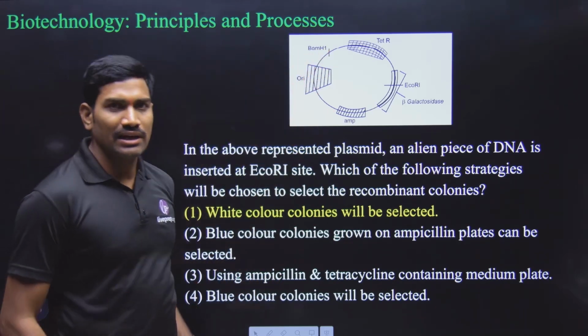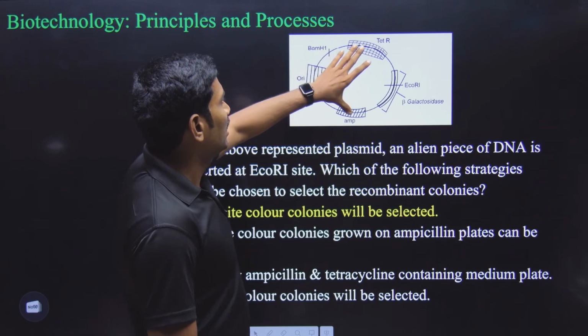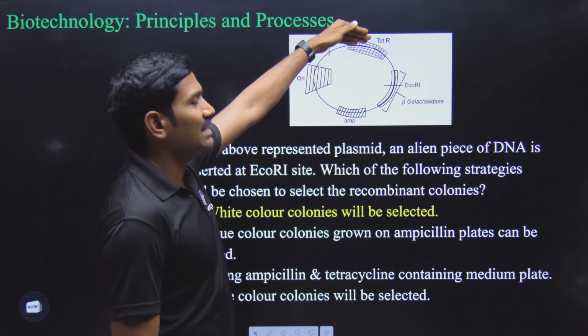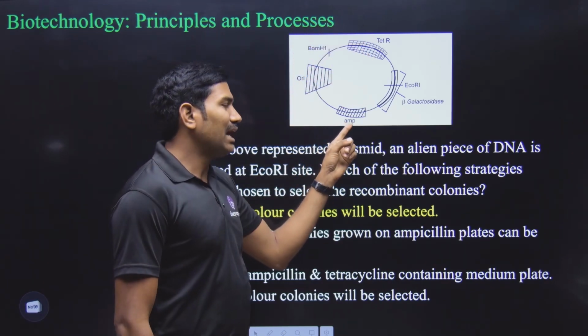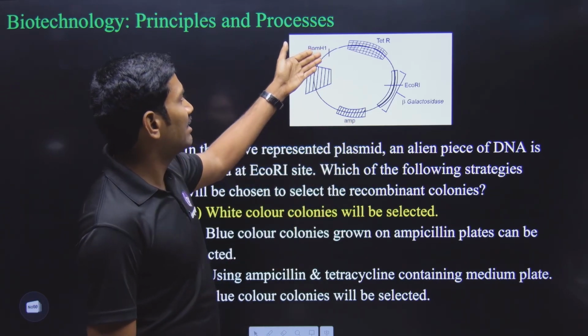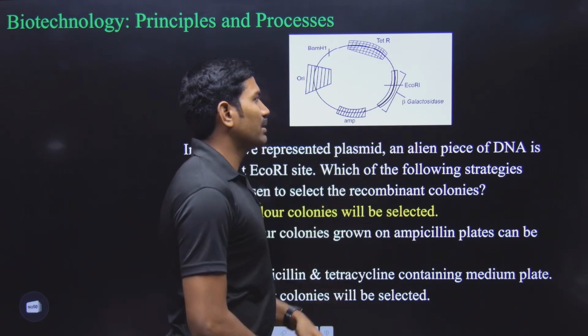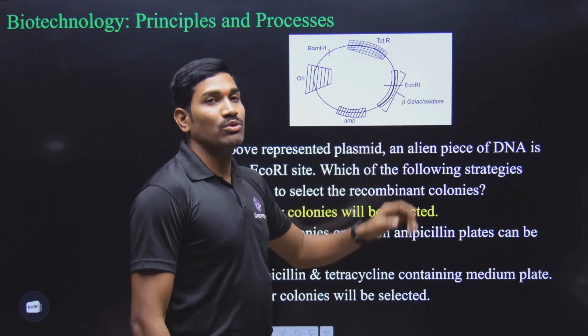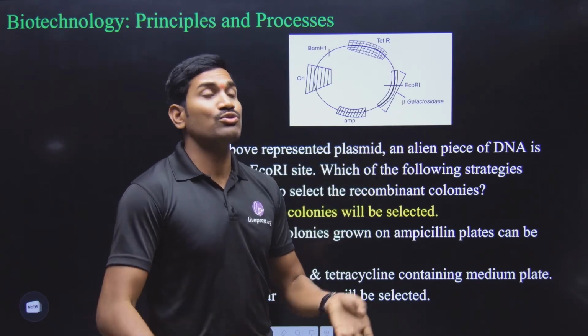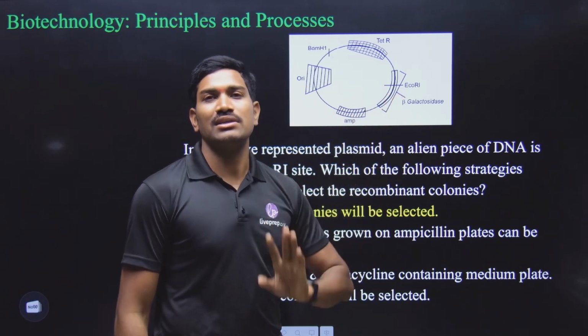Here they have given a diagram. This is a plasmid, with the origin of replication, and two selectable markers, tetracycline resistance, and AMP, actually it is AMP-R, the ampicillin resistance gene. And here they have mentioned the BamH1 site. Not only this, they have given another marker, the gene producing beta galactosidase enzyme, and within that gene there is a site called the EcoR1 site.